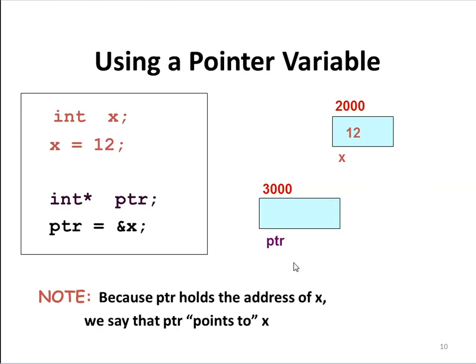When we say int *ptr, here we are actually declaring another variable ptr. It is a pointer variable of the integer type, and its address is 3000. When we execute the statement ptr = &x, meaning the address of x, 2000, it is copied into ptr, which means your pointer is pointing to 2000.